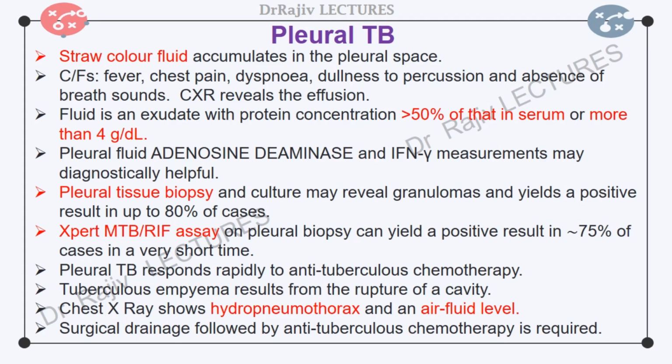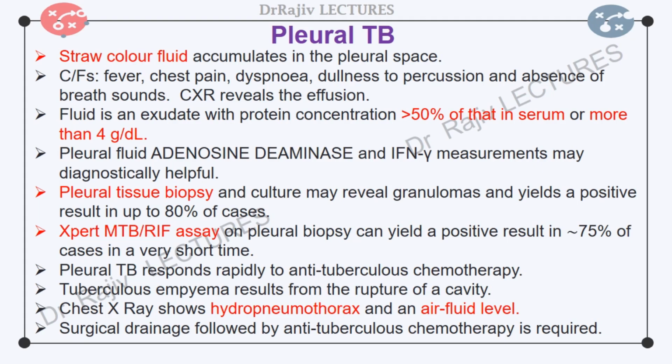The fluid is typically straw-colored. It is known as an exudate if its protein concentration is more than 50% of that in serum or more than 4 grams per deciliter. Its glucose concentration is equal to or lower than that of plasma. Its pH is equal to or less than 7.3. And its white cell count is more than 1000 per microliter.